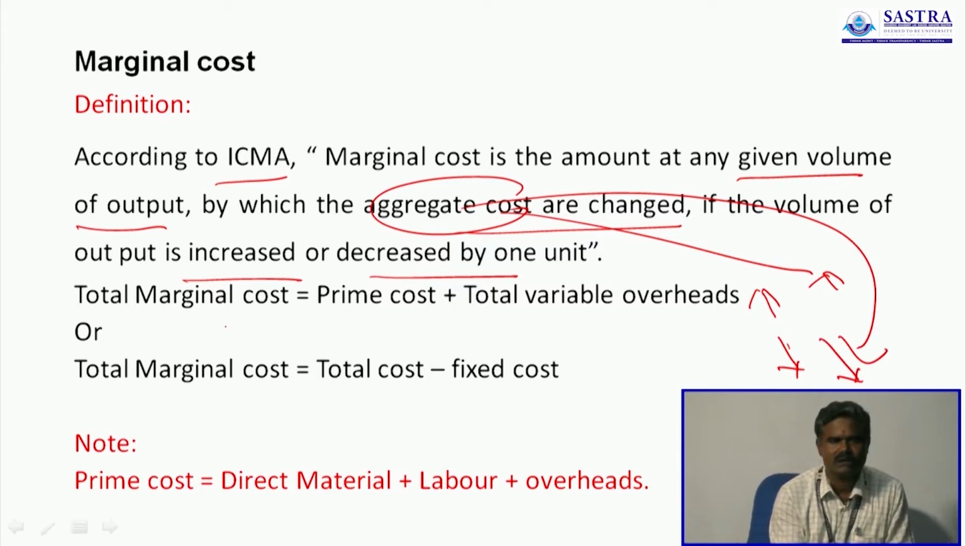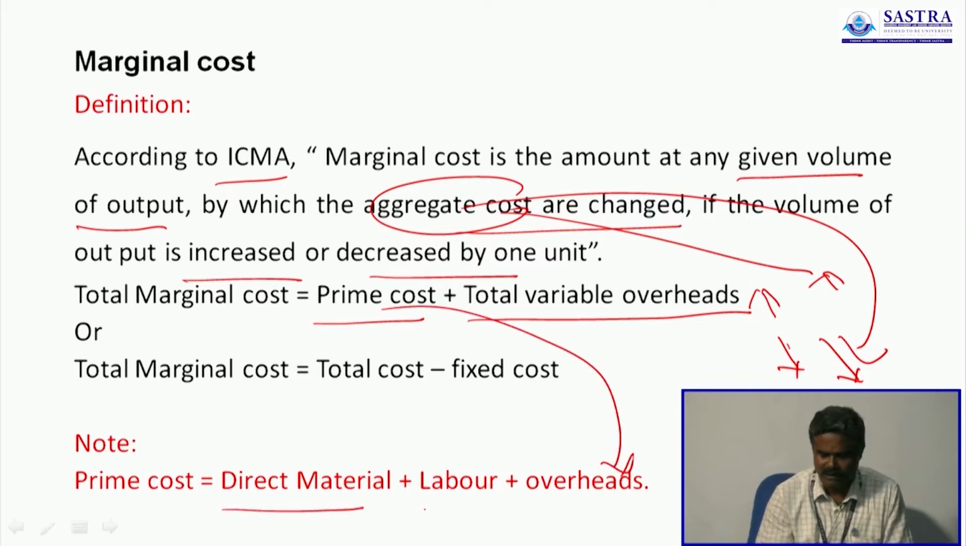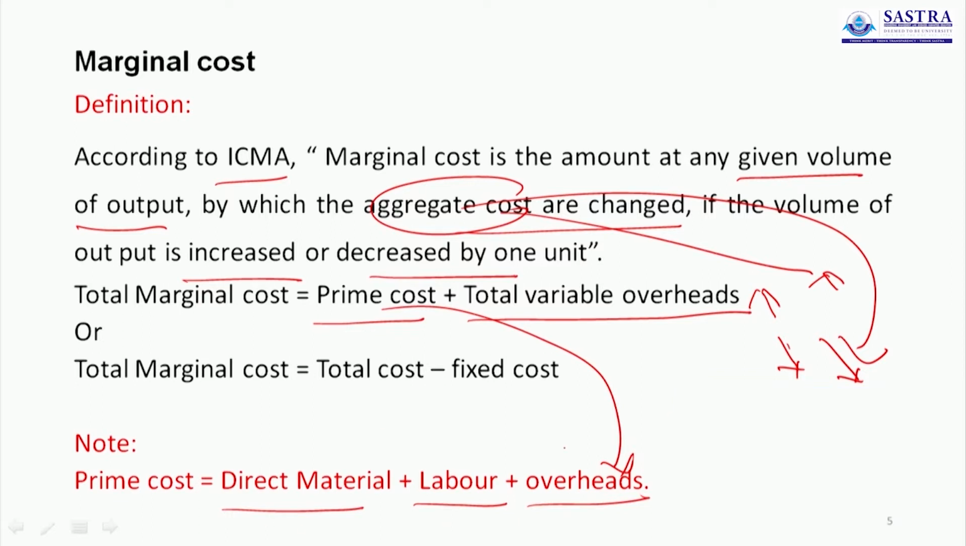Total marginal cost equals prime cost plus total variable overheads. So what is prime cost? Prime cost is direct material, direct labor and direct expenses. The aggregate value of these three figures is called prime cost. Another format for computation of marginal cost: total marginal cost equals total cost minus fixed cost.